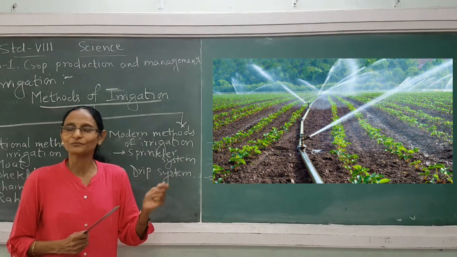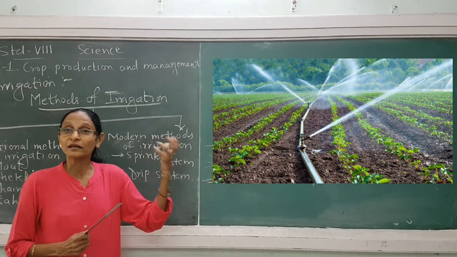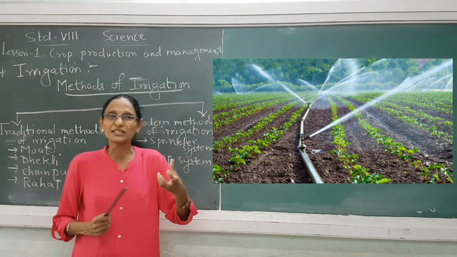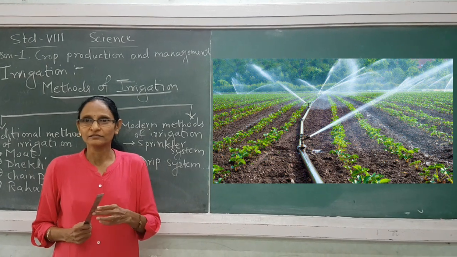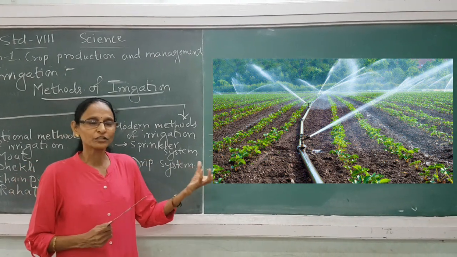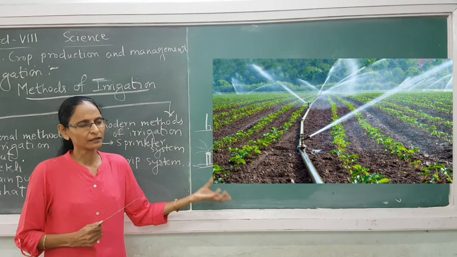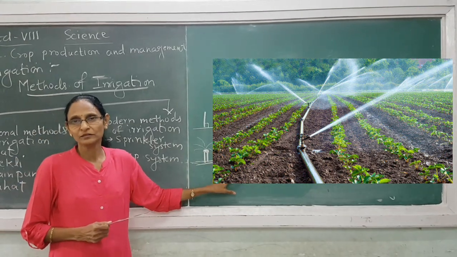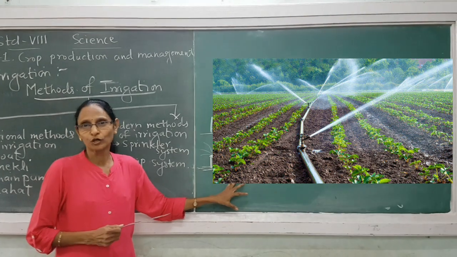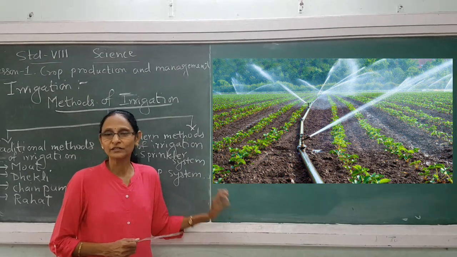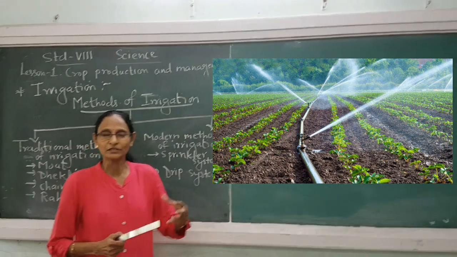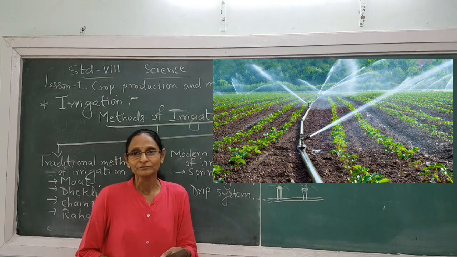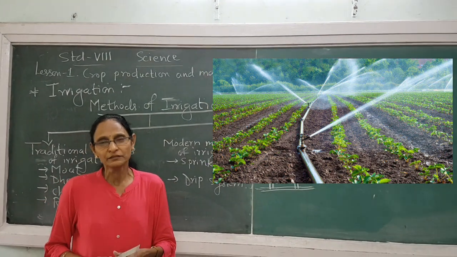So when the nozzles rotate, water will be sprinkled in the field. This sprinkled water somewhat looks like rain is falling. Through this sprinkled water, irrigation is done, and this is a very useful method. It saves water. There is no wastage of water in this method. As water is sprinkled at the proper distance and proper area, no water logging will be there.